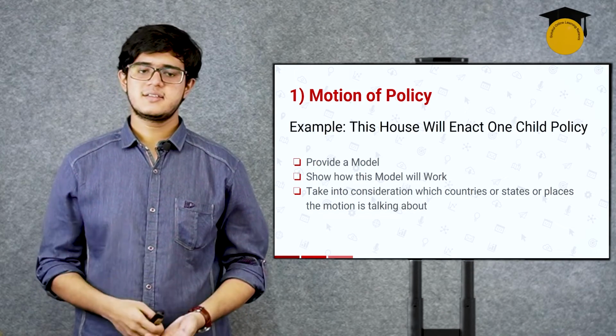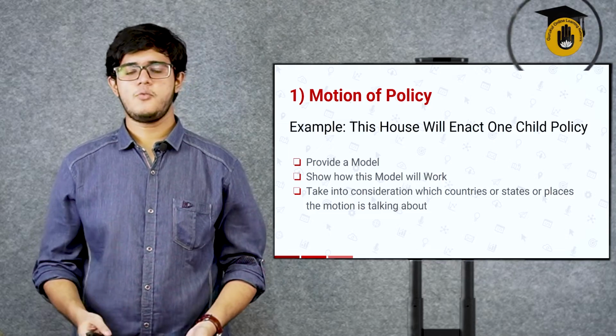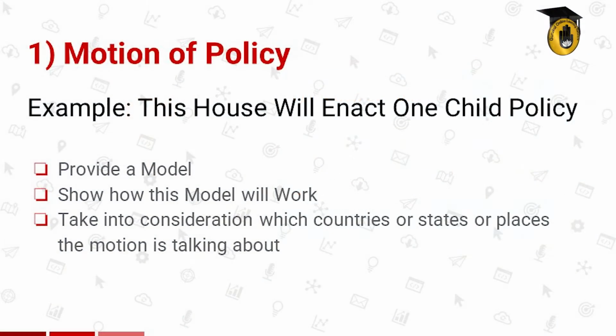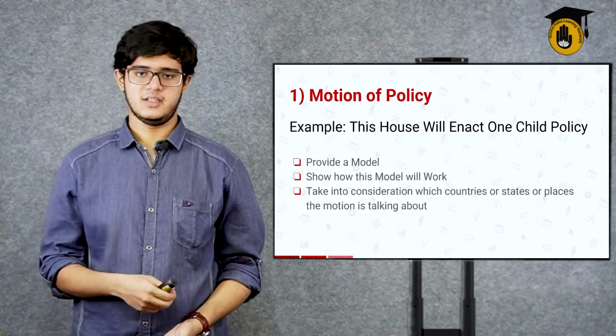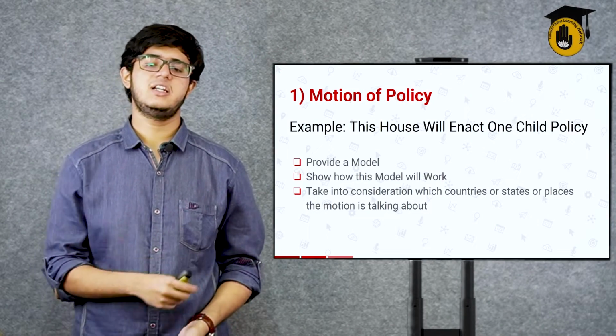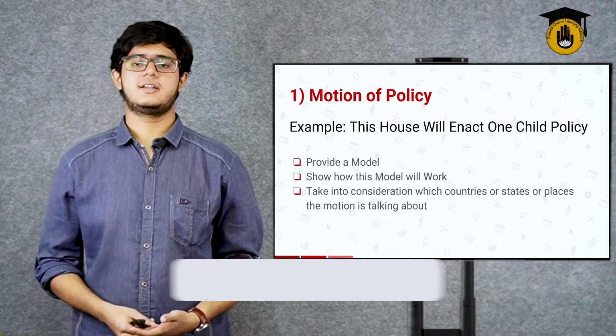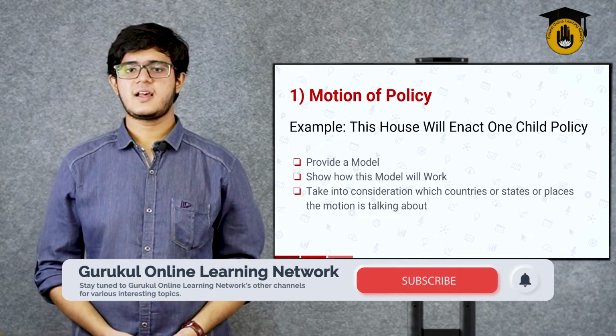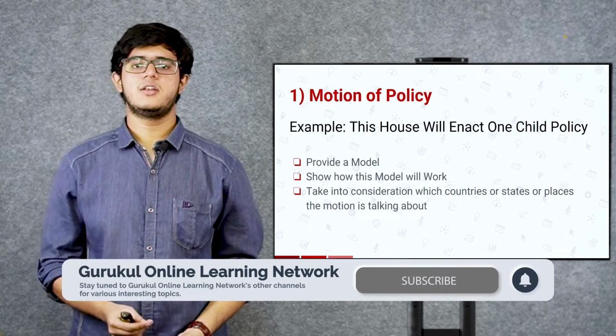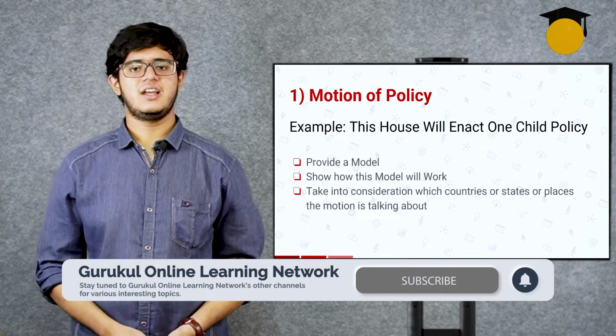Now, this motion of policy looks somewhat like this: this house will enact one-child policy, or this house will do this, or this house will provide money to that. Basically, this is a "this house will" type of motion. So who is this house? This house can be someone who is mentioned in the debate.